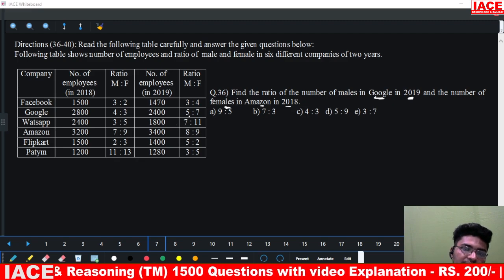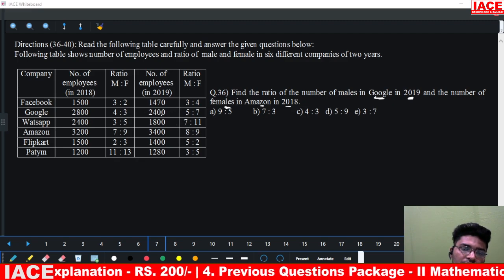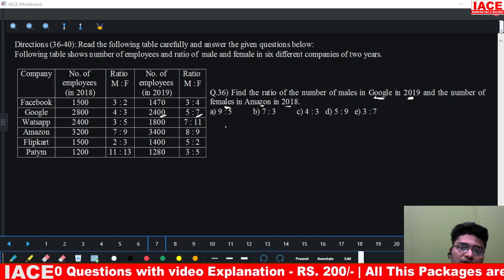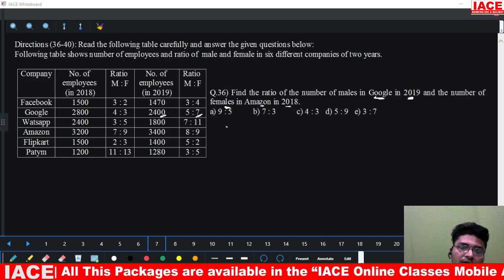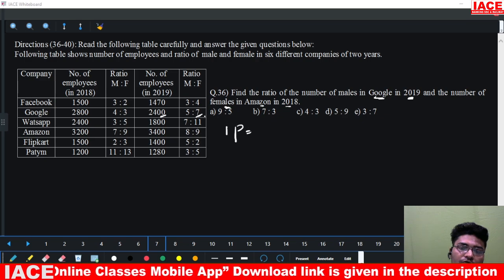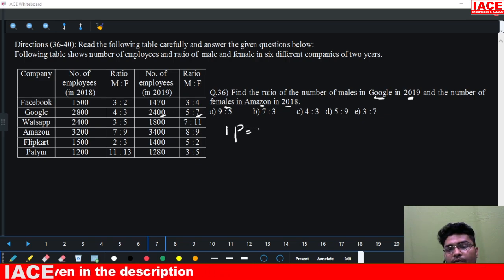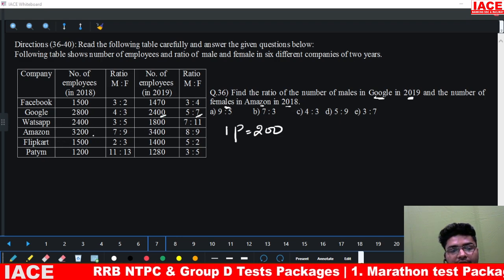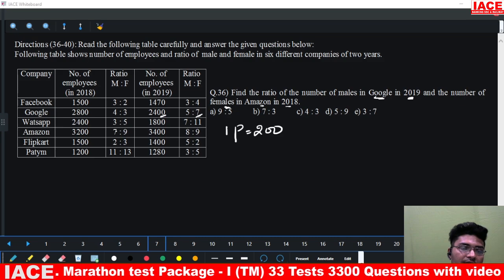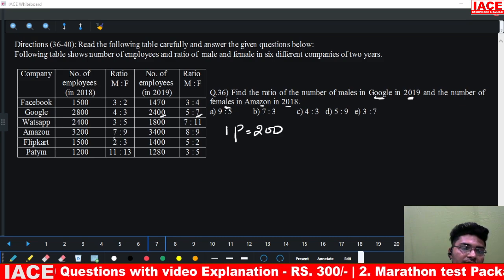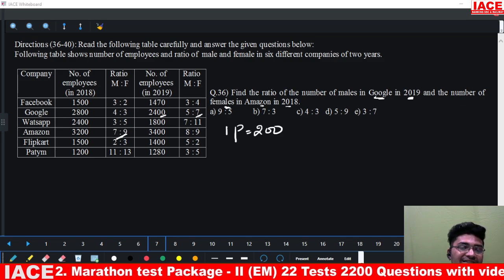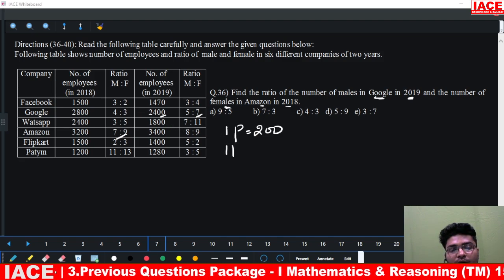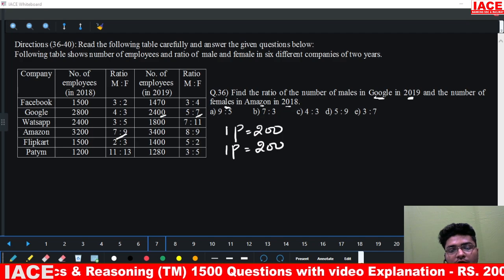So one thing I'll understand here, when it comes to Google 2019, 2400 employees are there and total is 12 parts. If total is 12 parts, one part for Google will be how much? 12 parts is 2400, one part will be 200. Similarly, when I go to Amazon 2018, 3200 employees are there, in which the ratio is 7 is to 9. 7 is to 9 means total how much? 16 parts. 16 parts is 3200 means again one part for Amazon is also 200.